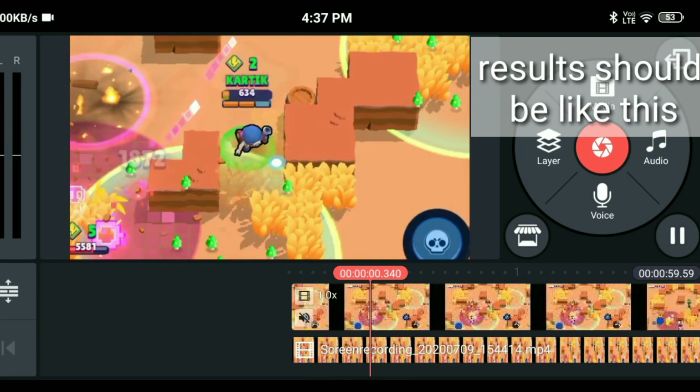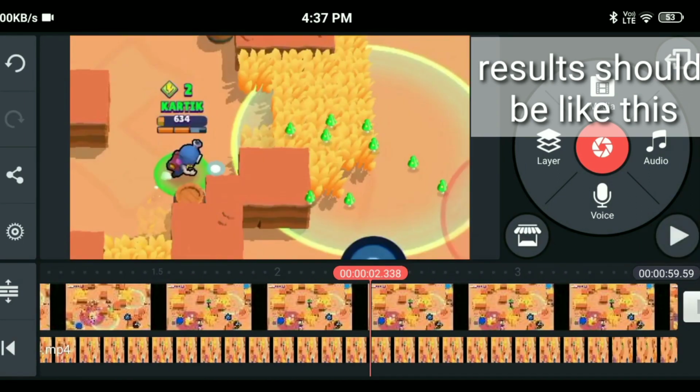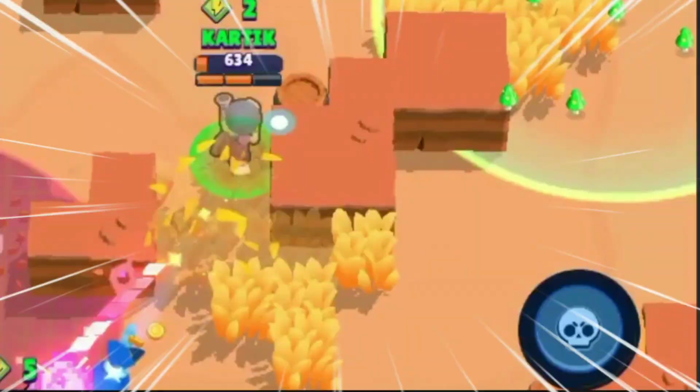Here's what the result should look like. You can even add anime zoom lines to make it even more better.